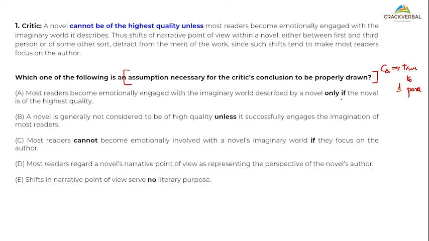So I'm just saying, looking at this particular word, necessary for the conclusion, to be properly drawn, I know that my correct answer is true to the paragraph. This is what I will do. Now, when I say true to, I mean it should be 100% valid as per the para, right? Let's see now.